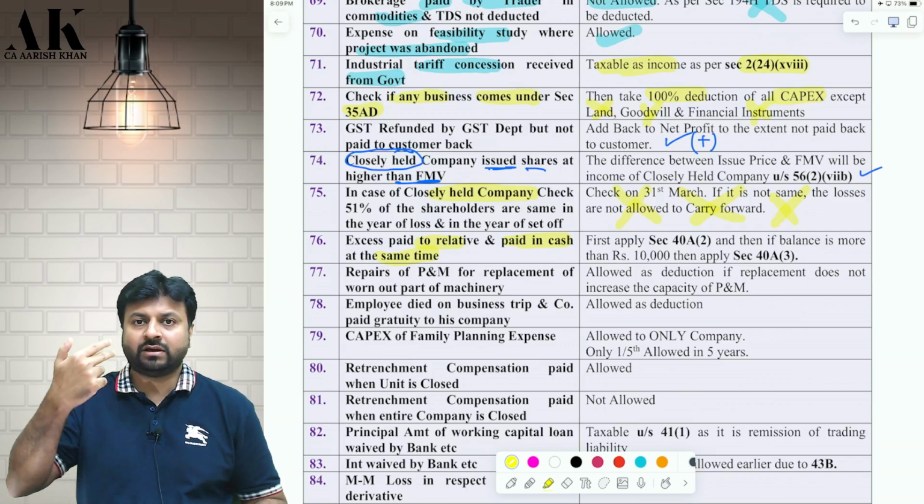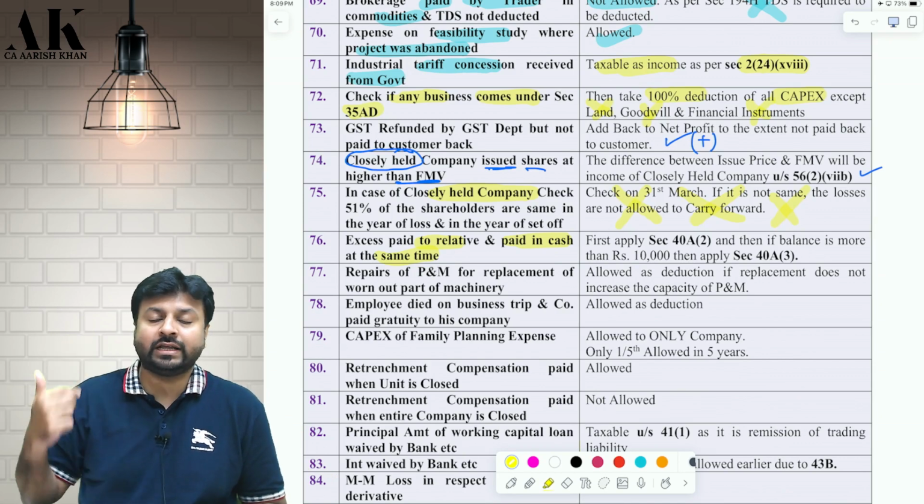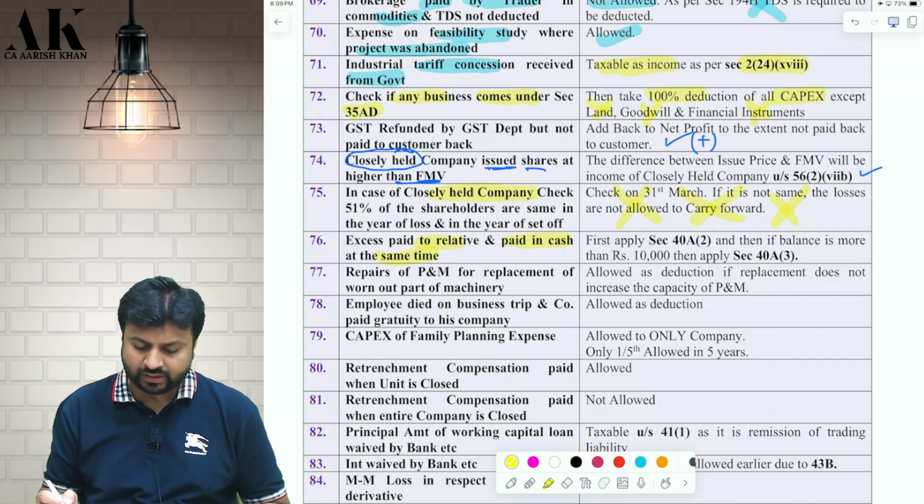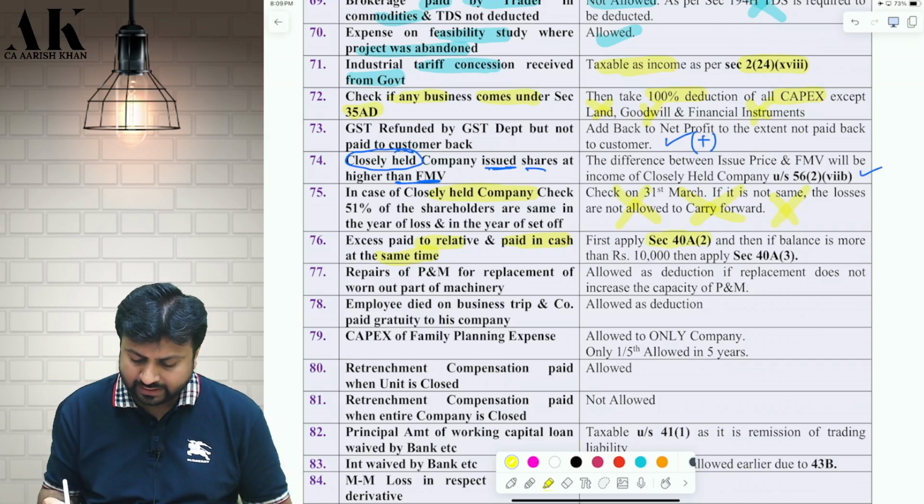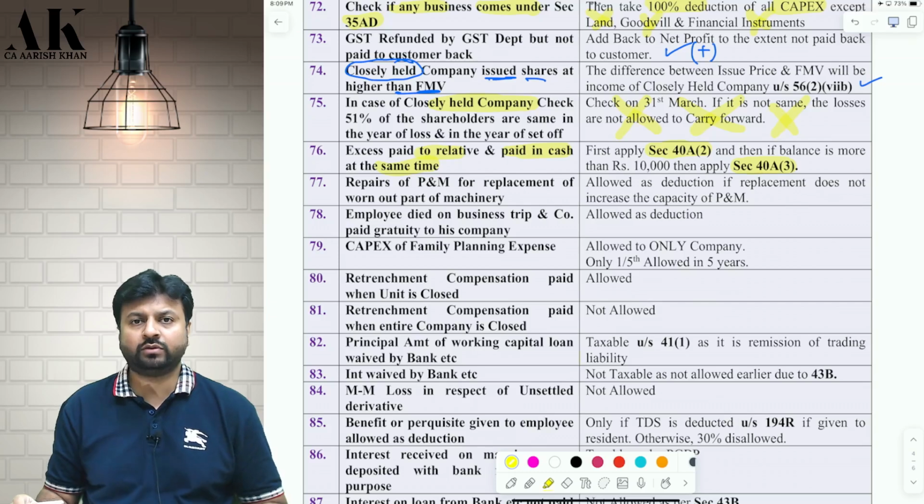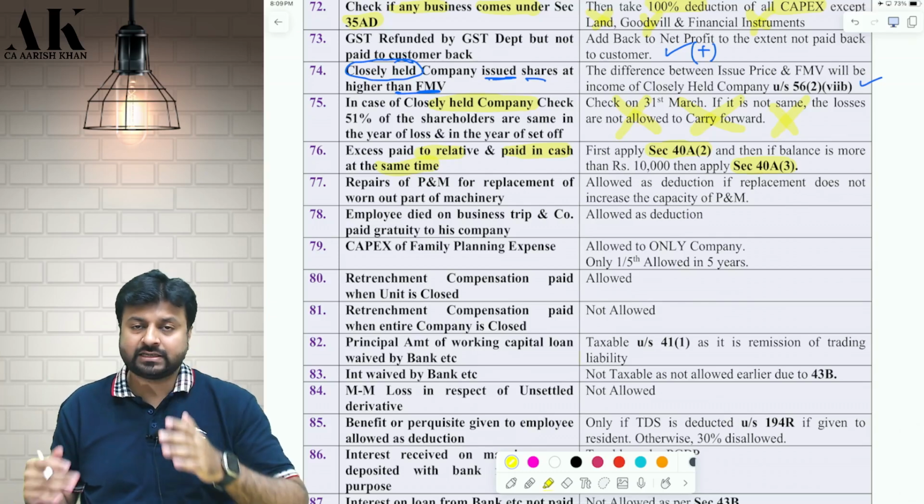That is, first disallow the excess amount. And after that, check if the balance amount is more than 10,000. If the balance amount is more than 10,000, then disallow under 40A(3) also. So first apply 40A(2), disallow the excess amount. If the balance amount is more than 10,000, then disallow the balance also.